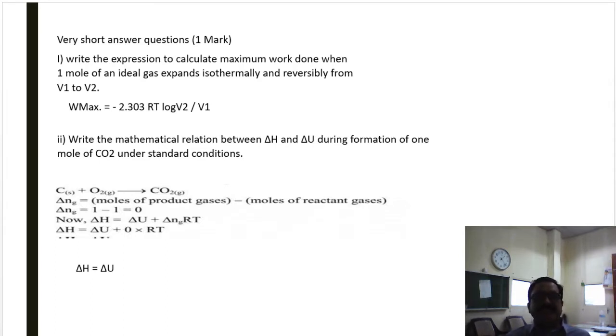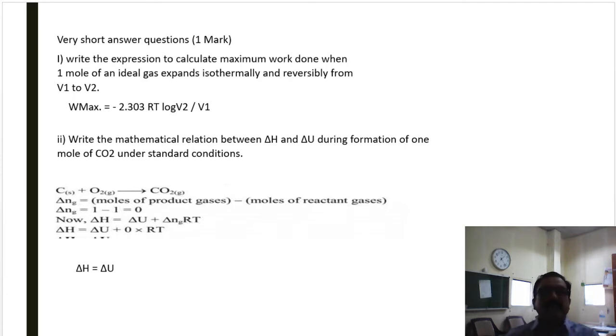Our first question is: write the expression to calculate the maximum work done when one mole of an ideal gas expands isothermally and reversibly from V1 to V2. The question is asked for one mark. We know that the maximum work done is given by the equation W max is equal to minus 2.303 nRT log of V2 upon V1.